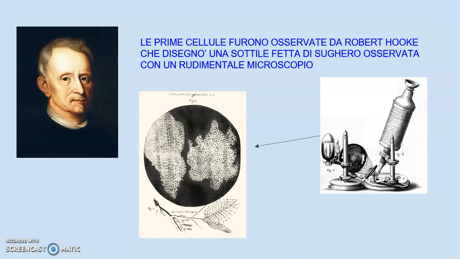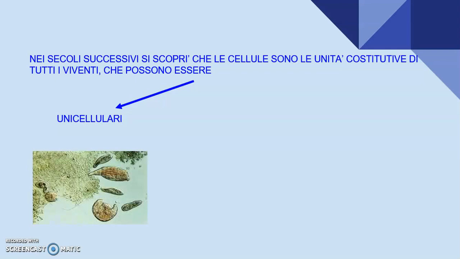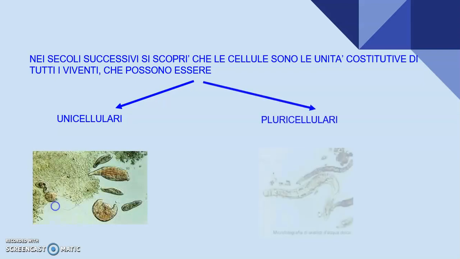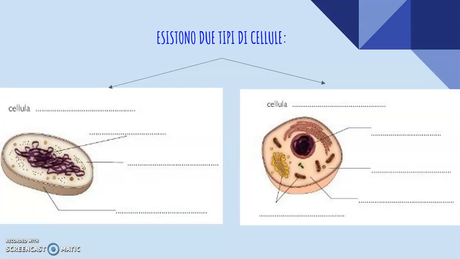Some of them are formed by only one cell, and they are called unicellular. Others are called pluricellular because they are formed by more cells. There are two types of cells. The simplest ones, the first that appeared on the earth, are called prokaryote, without a nucleus.